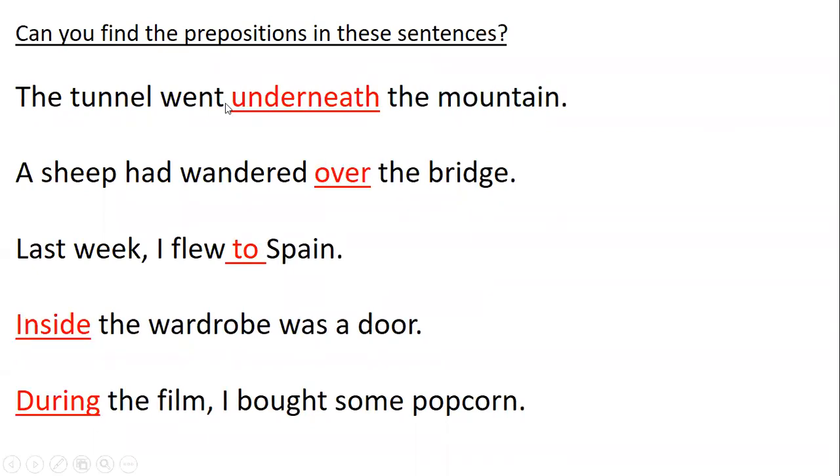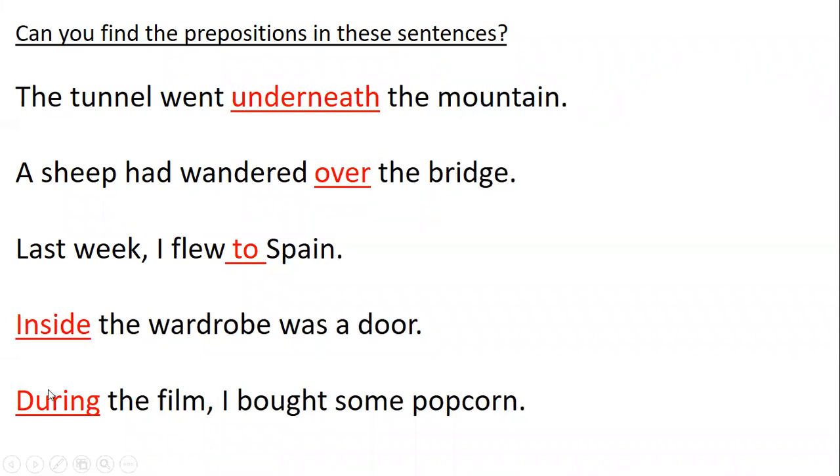So we've got the tunnel went underneath the mountain, tells you where the tunnel is in relation to the mountain. Whereas a sheep wandered over the bridge. I flew to Spain, rather than I flew inside Spain or outside Spain or wherever. And where is the door in relation to the wardrobe? Well, the door is inside the wardrobe.